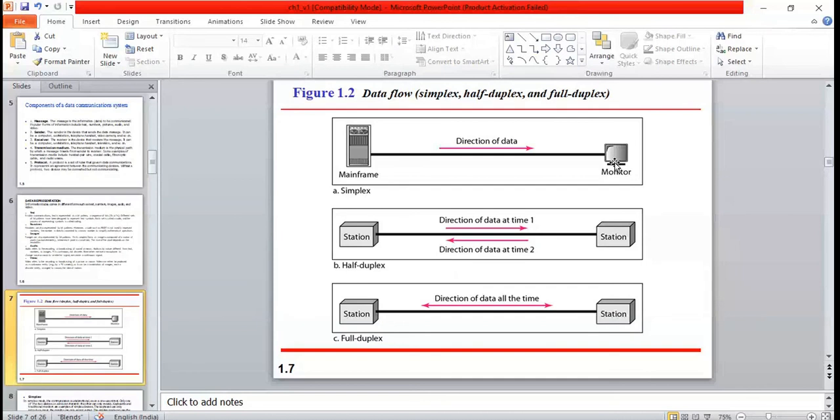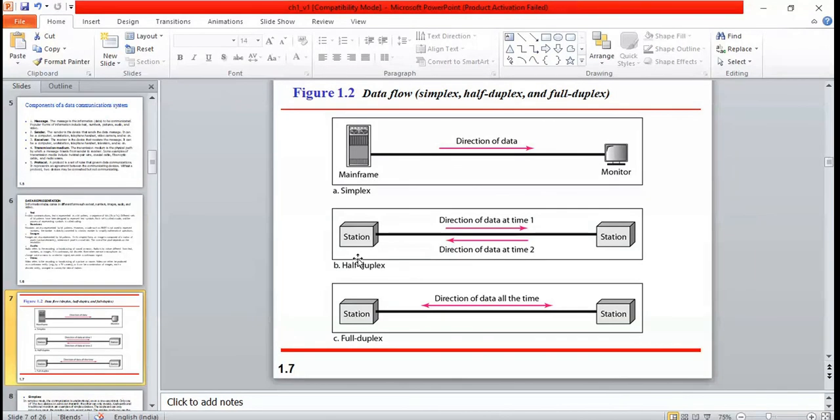For example, take your keyboard. You can send the data from the keyboard to the CPU, to the memory. No, you cannot get the data from memory to the keyboard. So the direction of data is always fixed in case of simplex. Here they have taken a mainframe as an example. It is always sending the data to the monitor, and the monitor is always receiving the data. So this type of data flow we call simplex.